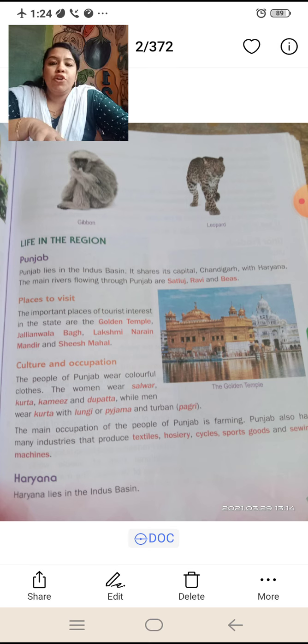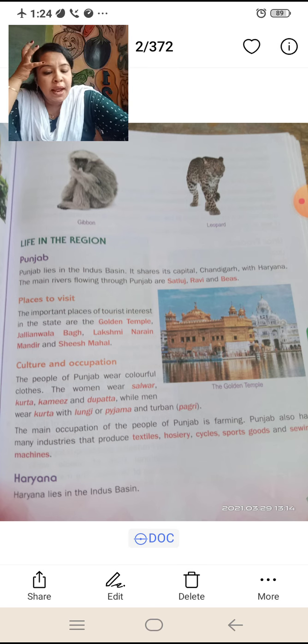So, culture and occupation. The people of Punjab wear very colorful clothes. The women wear salwar, kurta, kameez and dupatta, while men wear kurta with lungi or pajama or a turban, that is pagri, which they put on their head.